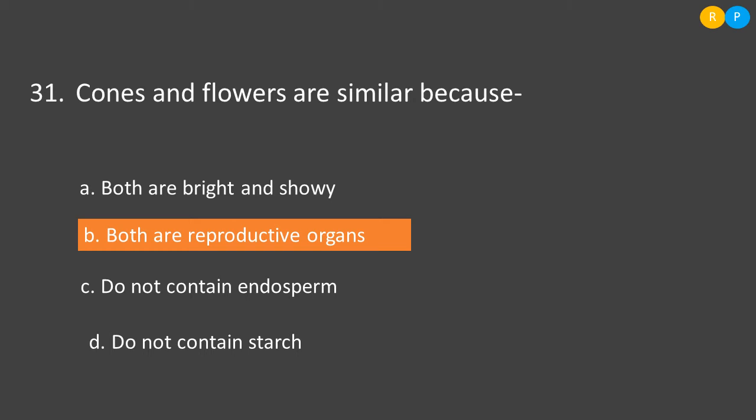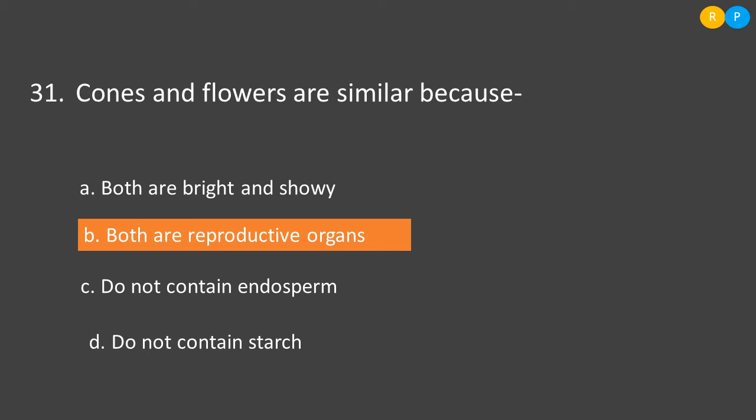The next question is, cones and flowers are similar because. So what is the function of cones and where do we find them? Cones are the reproductive organs. They are found in gymnosperms. And flowers are also reproductive organs. They are found in angiosperms. So based on the function of these two structures, we have to select the option.